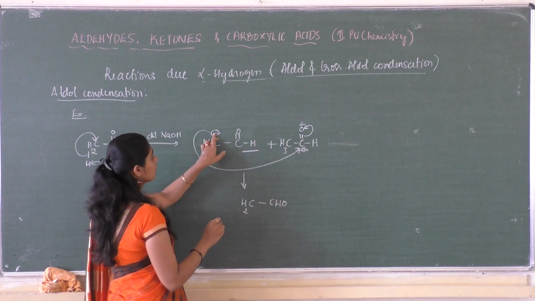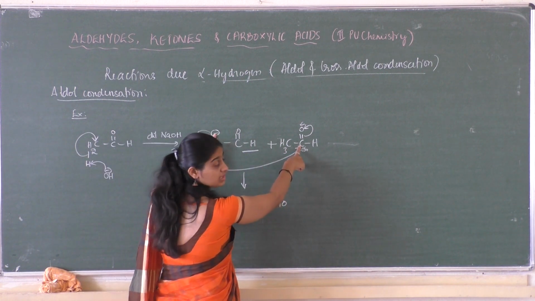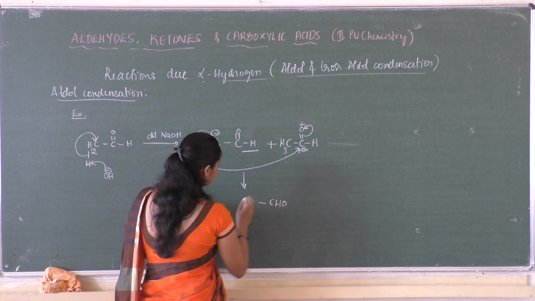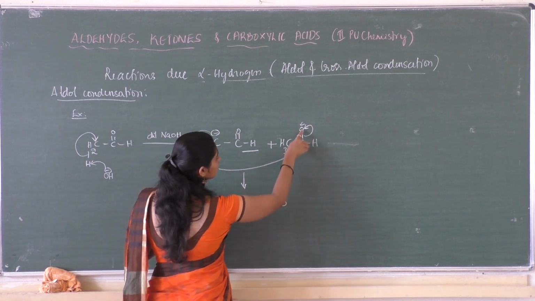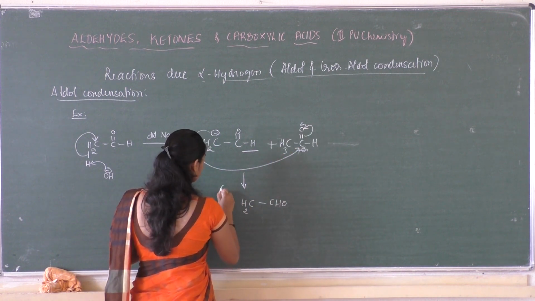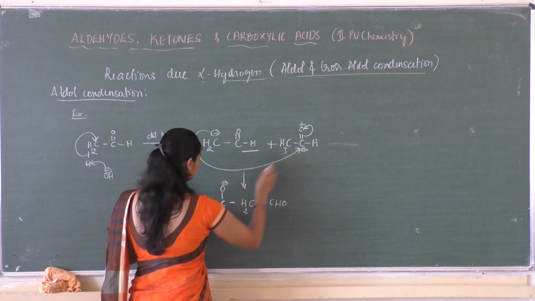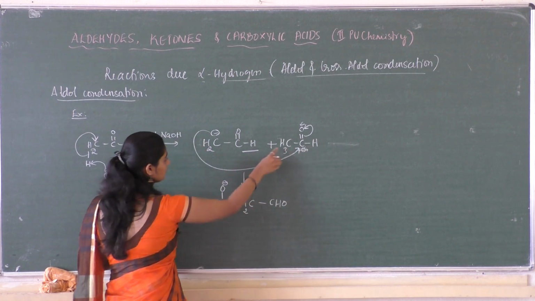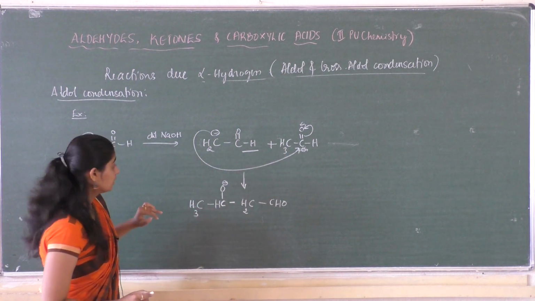So the electrons have been given to this carbon atom, so it makes a bond with this carbon atom, and this carbon is attached to oxygen, so this has been shifted, so it is O minus, and then with this hydrogen, and this is CH3. Clear?